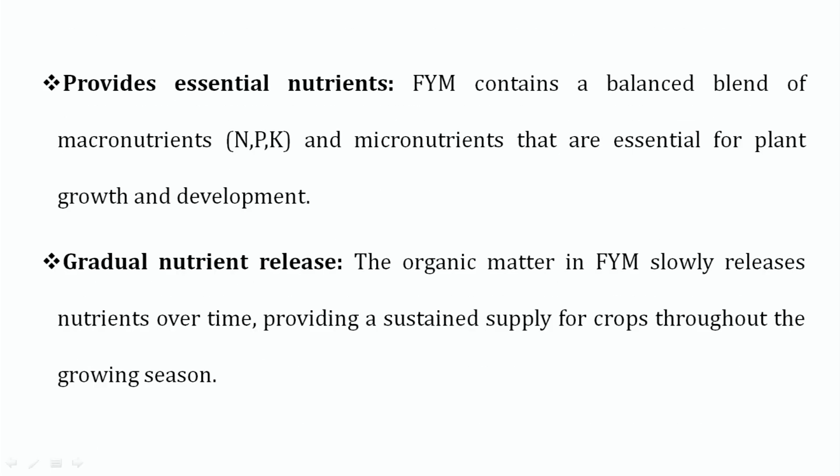It can also provide the essential nutrients. Farmyard manure has a balanced blend of micronutrients as well as macronutrients. If we are talking about the macronutrients, that is NPK, means nitrogen, phosphorus, potassium, and micronutrients with some trace minerals. It can be provided by the farmyard manure, and we can also enhance our efficiency to dispose of our waste if we are adopting this farmyard manure and composting methods. Also, we can gradually increase the nutrient release in our farm field. The organic matter in farmyard manure slowly releases nutrients over time, providing a sustained supply for crops throughout the growing season.